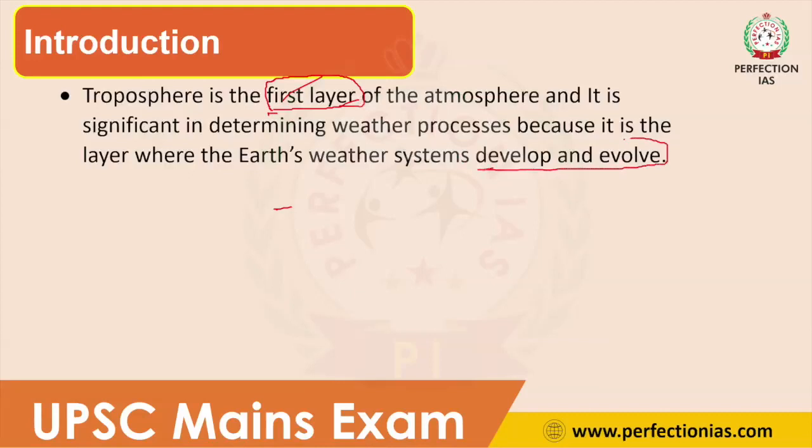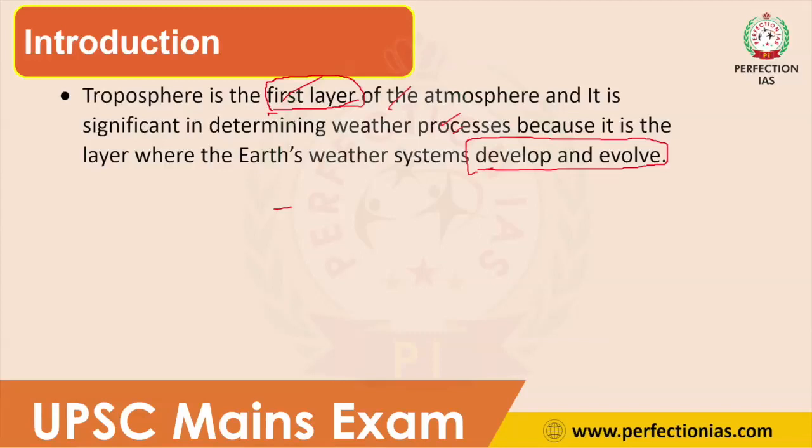It is the only layer in the atmosphere where all the activities happening on the surface of the Earth occur. Because of that, it plays an important role in determining weather condition of Earth's surface. In this introduction, we have included some facts as well as the context of the question.